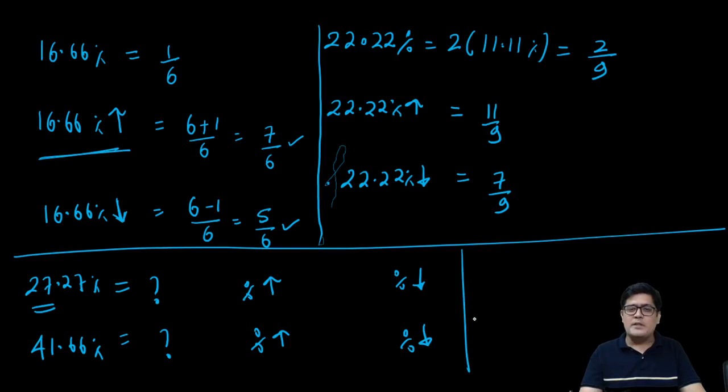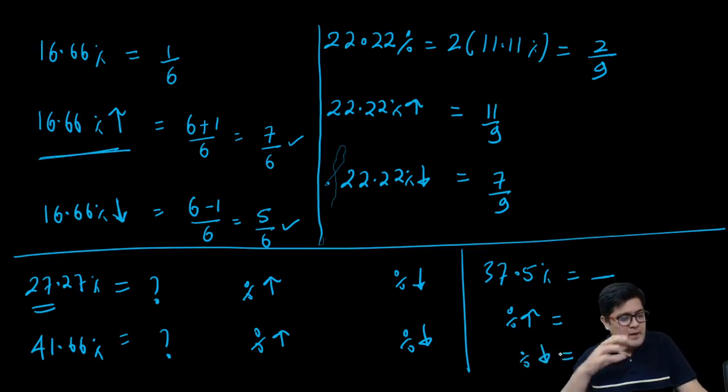Let me give you one more question. 37.5 percentages. What is the ratio for it? What is the increase ratio for it? And what is the decrease ratio for it?